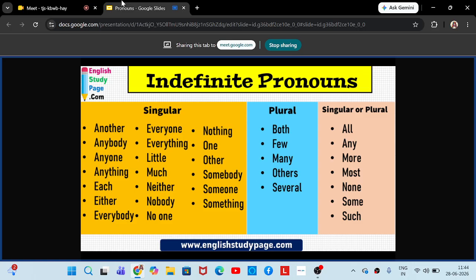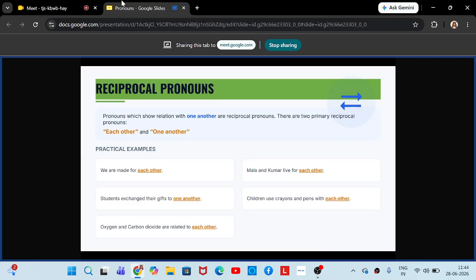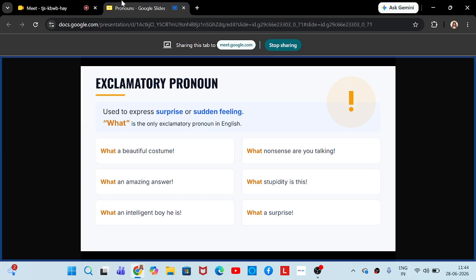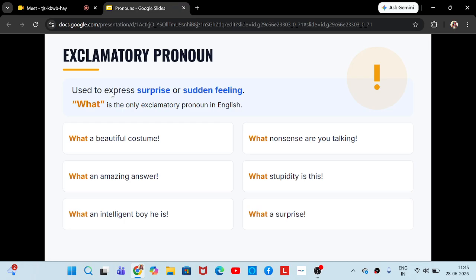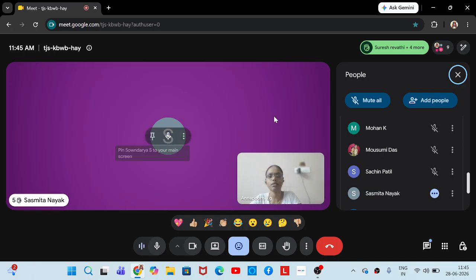Okay. And the words that can be used with both singular and plural are all, any, more, most, none, some, and such. Okay. So you can go through these notes, and in the next class we shall be discussing relative pronouns, reciprocal pronouns, and explanatory pronouns. Okay, students. So I hope the session was interesting today. Yes, ma'am.